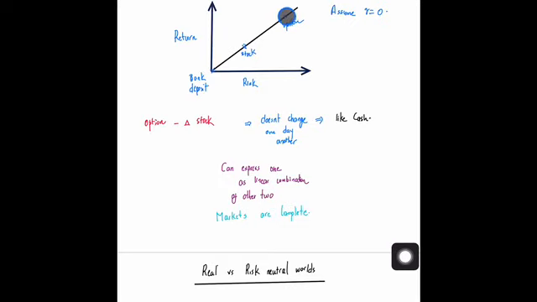So either you will make a complete profit, or you'll make a complete loss. The amount of premium that you're paying will be completely lost if the stock price goes below the strike price of the option, or you'll be making some kind of profit in case the stock price goes up. So the return is much higher compared to the stock, and the risk is also much higher.